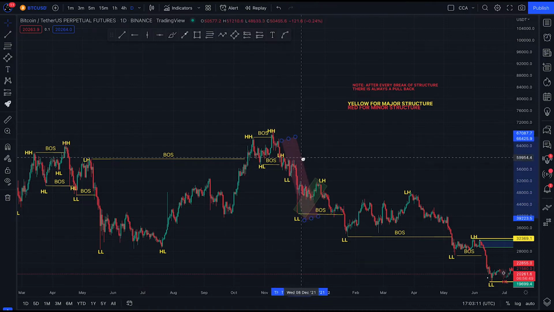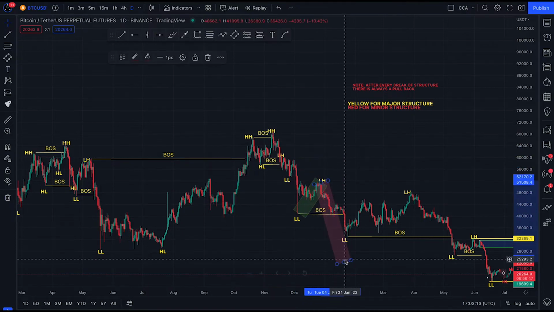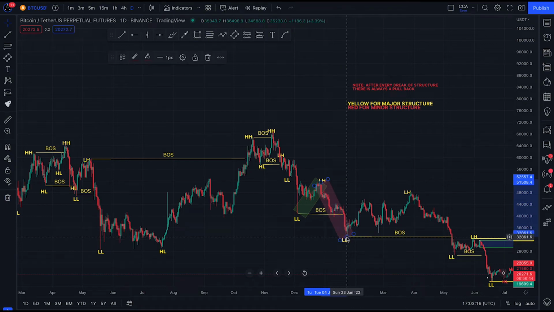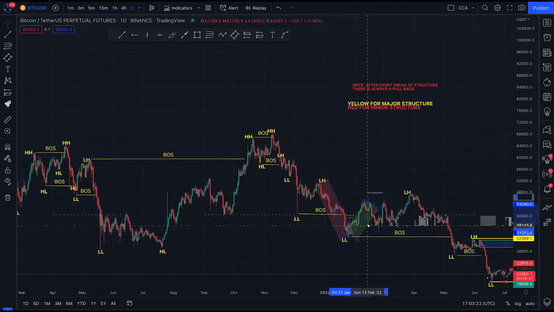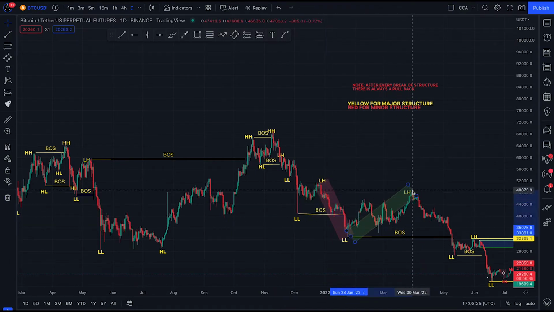From there, we saw another break of structure to the downside. Then the bears are now in control of the market. Confirmed that they are now in control of the market. They broke structure again to the downside. Then we expected another pullback move, and the market pulled back from this point to this point, from this lower low to this higher low. That is from 32,000 to 48,000.